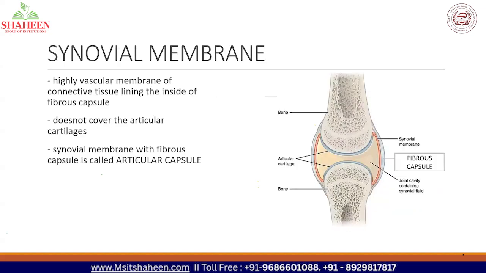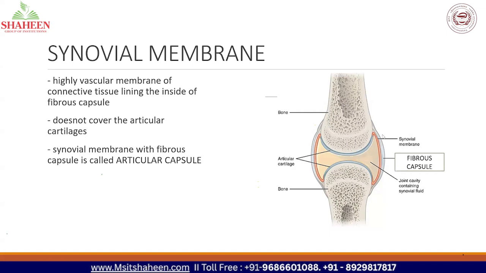Then coming to the synovial membrane, and the definition is very important. It is a vascular membrane of connective tissue lining inside the fibrous capsule. Look at the fibrous capsule, that is blue in color outside. Just inner to the fibrous capsule, you can see something drawn in red color. This is the synovial membrane, and what is the peculiarity? It is a vascular membrane lying inside the fibrous capsule. And the second point is that it does not cover the articular cartilages.